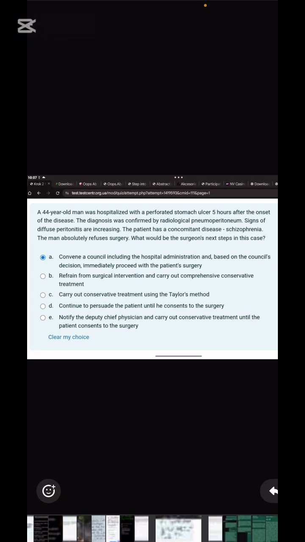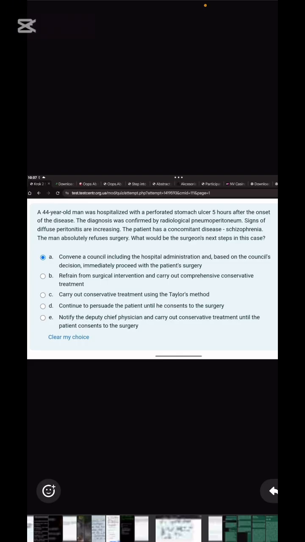A 44-year-old man was hospitalized with a perforated stomach ulcer 5 years ago. At onset of the disease the diagnosis is confirmed, and signs of diffuse peritonitis are increasing. What are we supposed to do, sir? Urgent surgery. But the patient has schizophrenia. The man refused the surgery, so he will die.